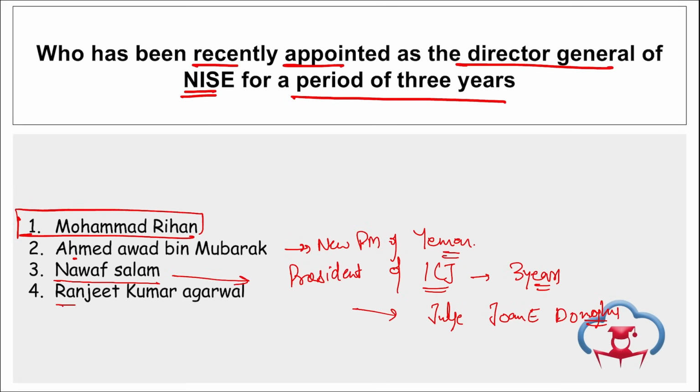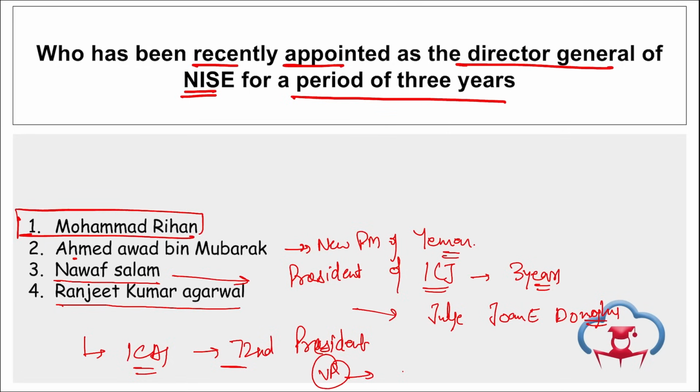Coming back, Ranjit Kumar Agarwal. If we talk about him, so recently ICAI has elected CA Ranjit Kumar Agarwal as their 72nd president. 72nd president, right? He will be succeeding whom? Ranjit Kumar Agarwal will be succeeding Aniket Sunil Talati, whose term ended for the term 23-24. Also, CA Charanjot Singh Nanda has also been appointed as the vice president here of ICAI. Who will he be? CA Charanjot Singh Nanda, right?